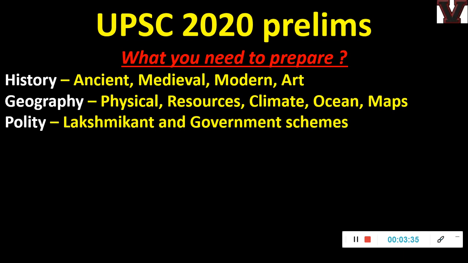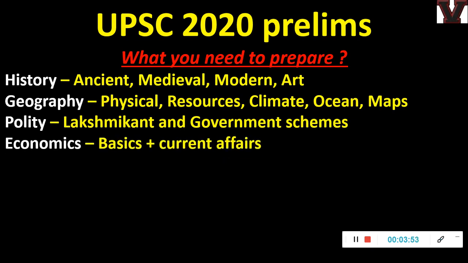The Mudra scheme, the Fasal Bima Yojana, Stand Up India, Startup India, from everything a question came that year. So we cannot tell when it can repeat again. So in 2020, what if it repeats? So we have 3 tests, 300 MCQs dedicated to government schemes. Other than that, in the current affairs and the budget document, we will be giving you more schemes. Economics, do the class 11th NCERT and maybe one class 12 textbook.